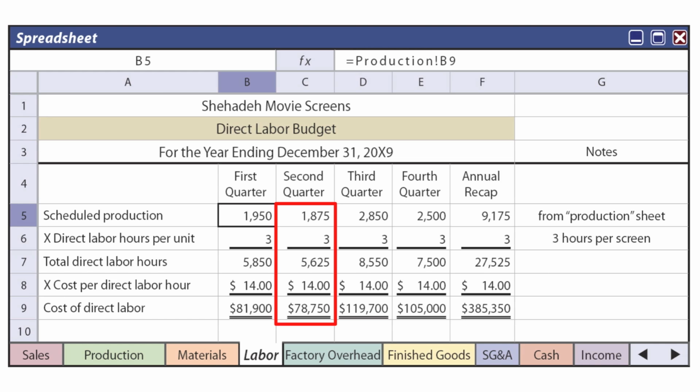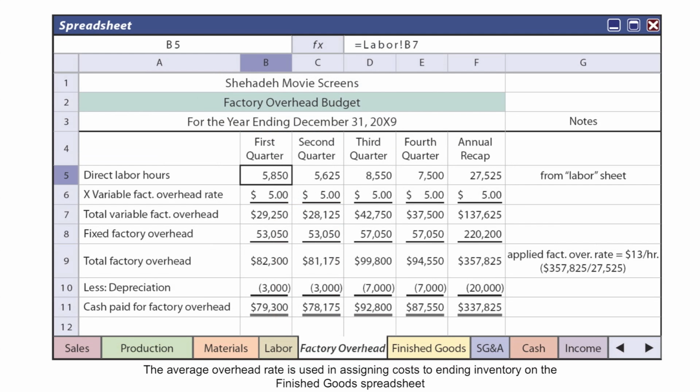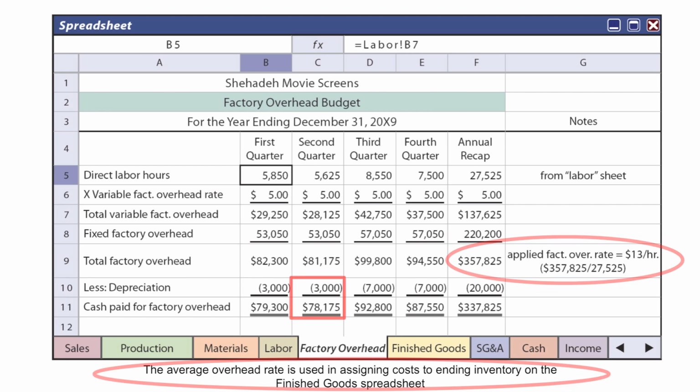Labor. We're going to produce 1,875 units. 3 hours per unit gives me the total anticipated labor, and I'm assuming that I'm paying $14 a labor hour, and I'm paying that in the period incurred. Labor for this company is the allocation base for overhead, and so here we have the direct labor hours. Our variable factory overhead rate is $5 per hour. So we have total variable factory overhead plus our anticipated fixed factory overhead gives us total overhead or factory overhead. Of that amount, $3,000 is depreciation. The rest, I'm assuming, you need to fund with cash. Importantly, you'll notice that the total overhead for the year is expected to be $357,825.